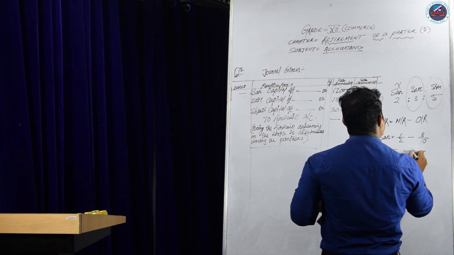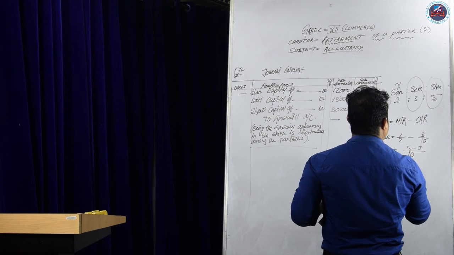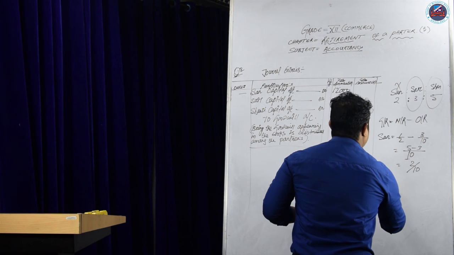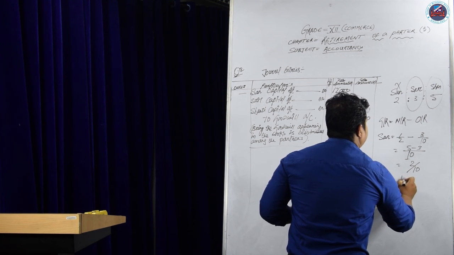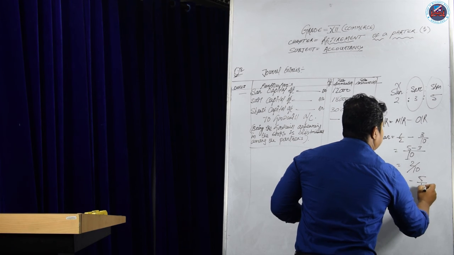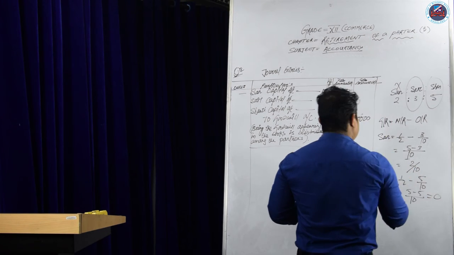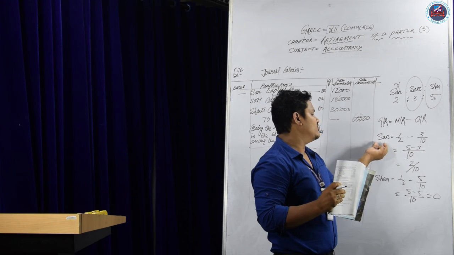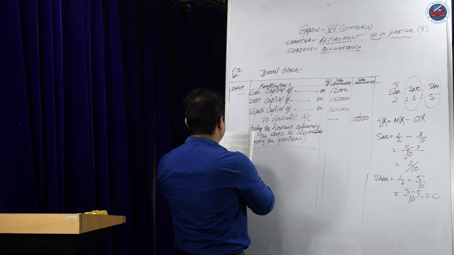So the LCM will be 10. 5 minus 3, it will be 2/10. For Shanti, 1/2 minus 5/10, LCM will be 10. 5 minus 5 will be 0. That means Shanti will get nothing. Only the gaining share will be taken by Saroj, 2/10.